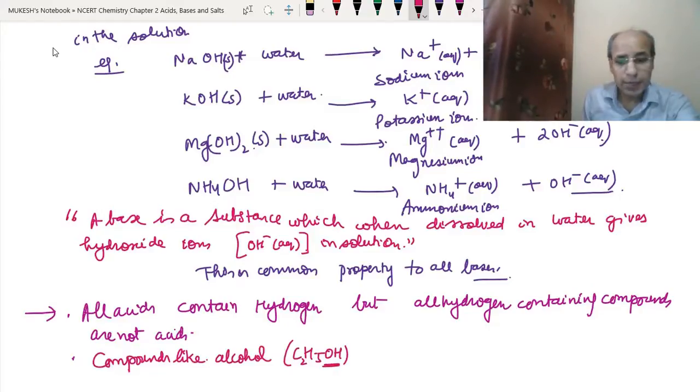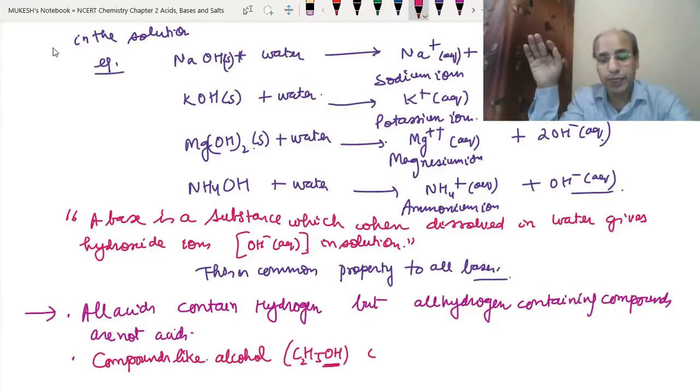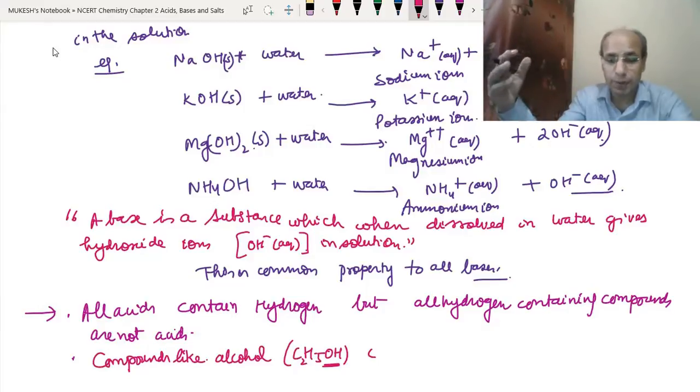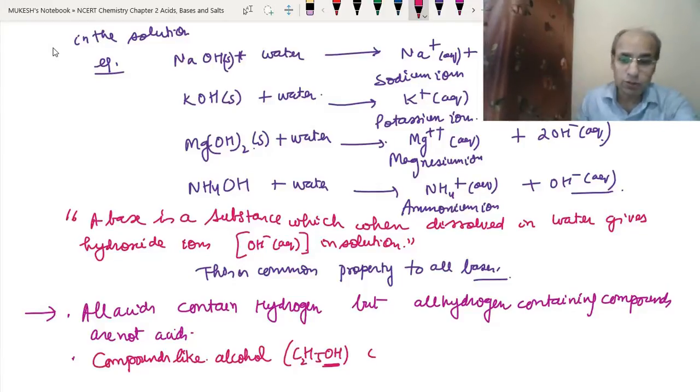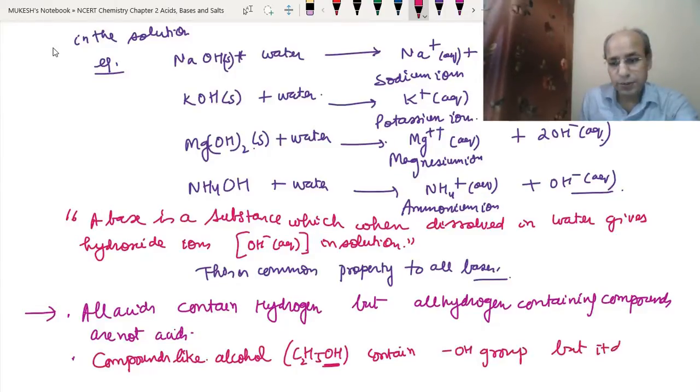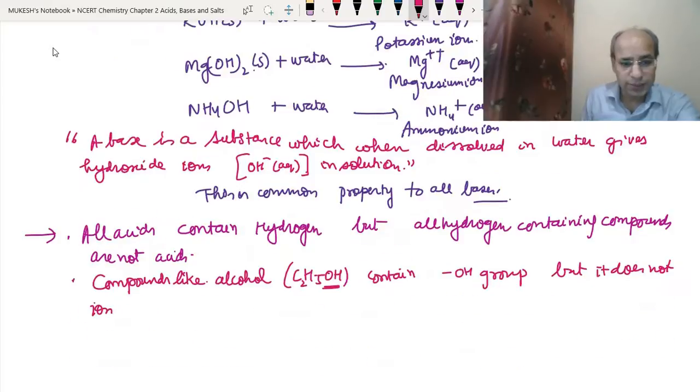All alcohols contain the OH group. Any kind of alcohol you take, and there are so many kinds that you will study in the 4th chapter, carbon compounds, the OH group is already present. But it does not ionize in the aqueous solution